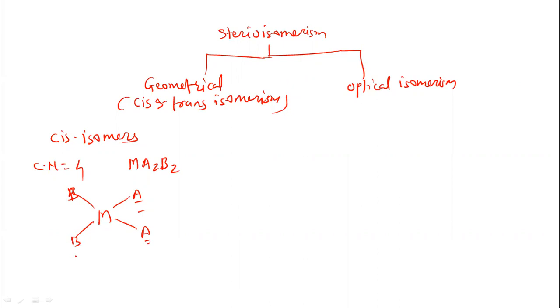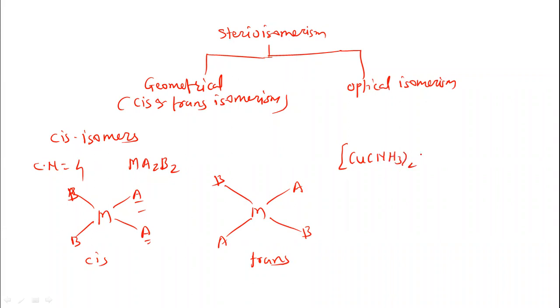This is called cis isomerism. And in trans isomerism, the same groups are on opposite sides, diagonally. This is diagonal. So this is called a trans isomer. This is a cis isomer and this is a trans isomer. So let us take the example of this complex, Cu(NH3)2Cl2.